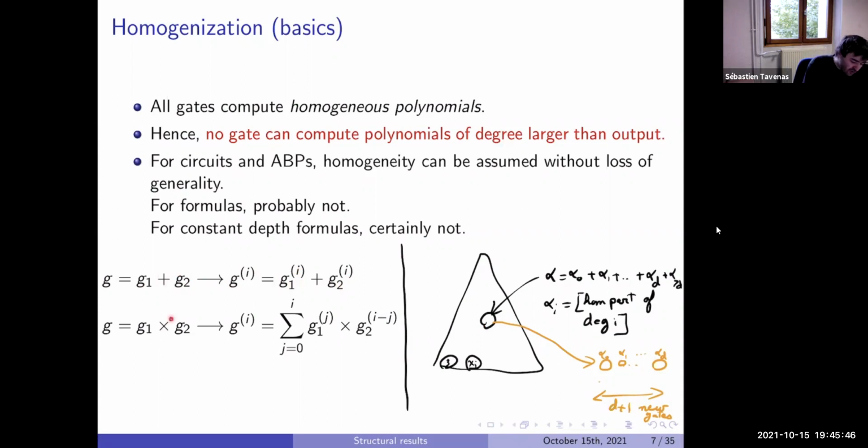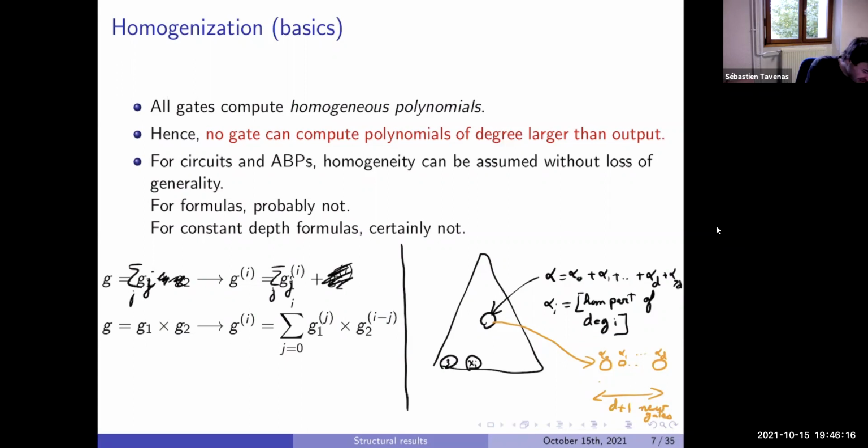And now, if our gate is a multiplication, okay, I'm not consistent. I already said just before that addition will be unbounded. If you have unbounded addition, it's the same. No problem here.